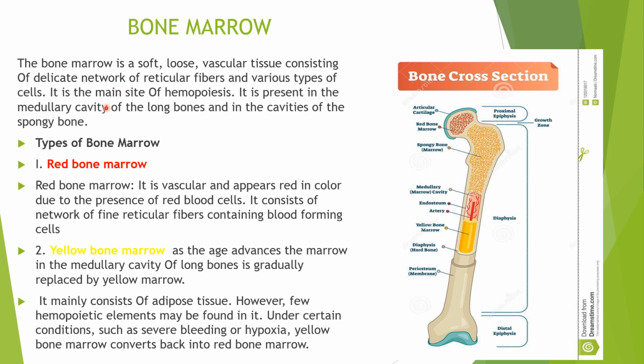From the examination point of view, you will get short notes from the lymphatic system. They may ask you about the spleen, histology of the spleen or the lymph node or the thymus, and they may ask what are the primary and secondary lymphoid organs. The question will be like, name the primary and secondary lymphoid organs. So these are all the things which you have to remember.